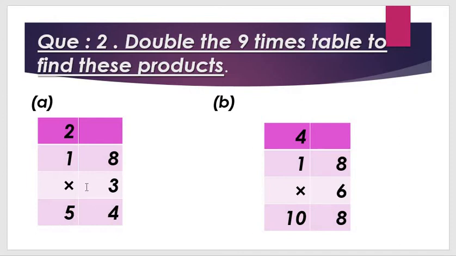54. So 18 threes are how many? 154? How many, all students? 18 threes are 54. Got my point, all students? Now we move on to question number B. Okay, I hope you all understood.